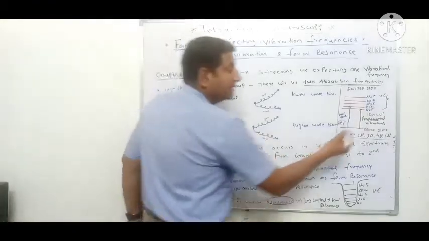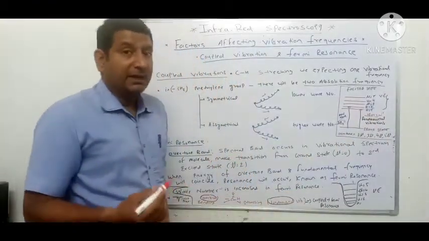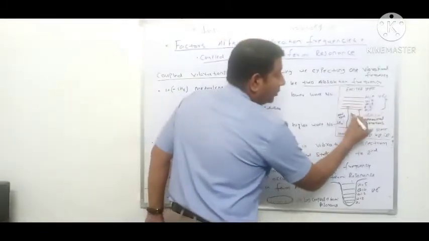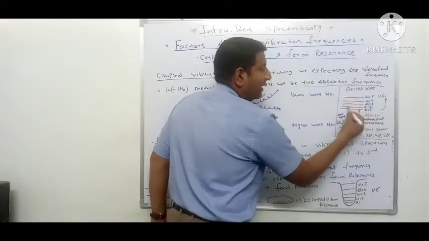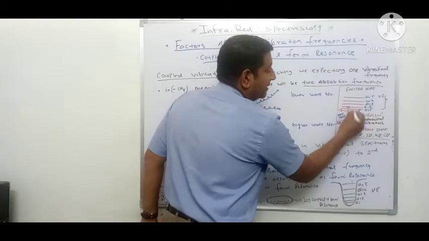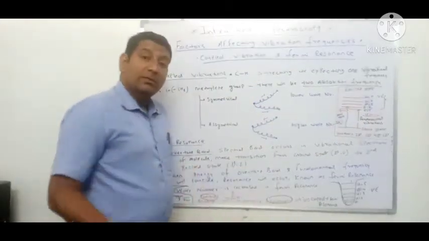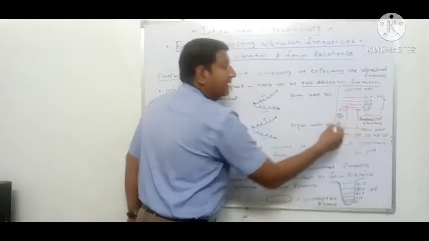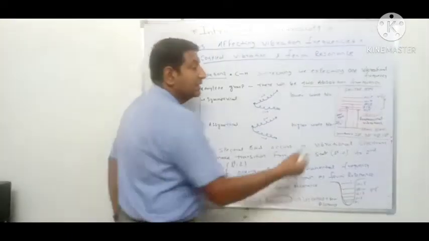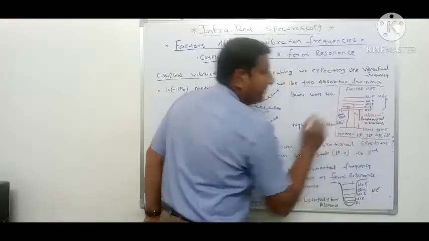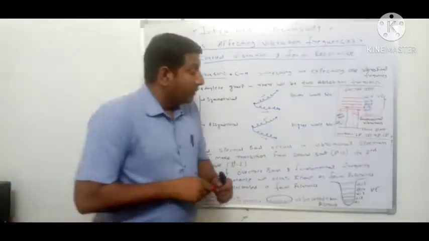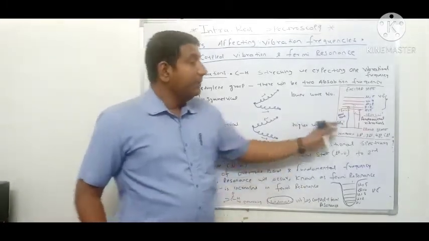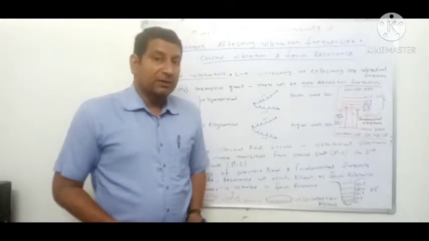And if for fundamental vibration we take the example of 1200 centimeter inverse, then the overtone region nu2 will be something greater than 1200. For example, let it be 1800 centimeter inverse, and another overtone vibration will be from nu is equal to 0 to nu is equal to 3, associated with higher energy, maybe 2400 centimeter inverse. And likewise, if our molecule jumps from nu is equal to 0 to nu is equal to 4, then more energy will be required, so that will be associated with maybe 3000 centimeter inverse wave number.